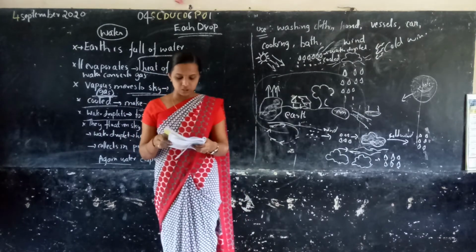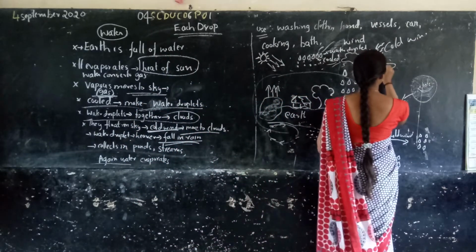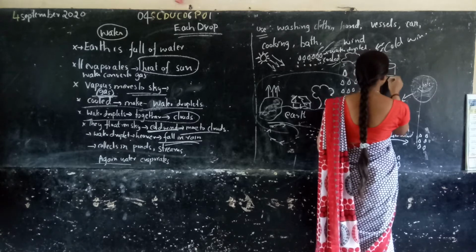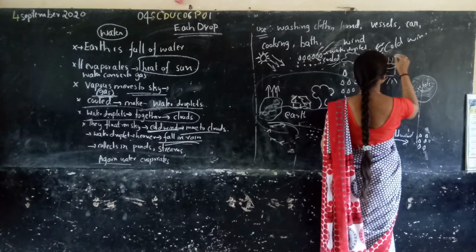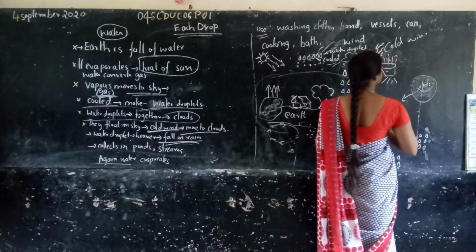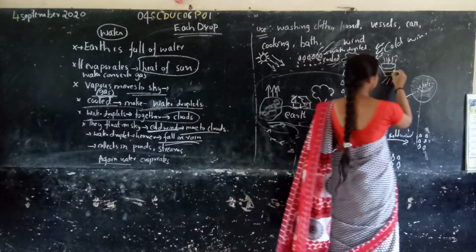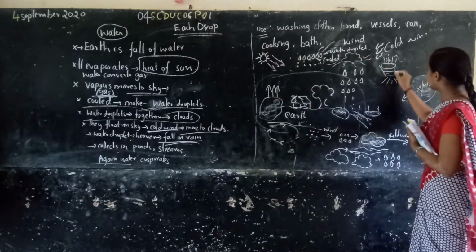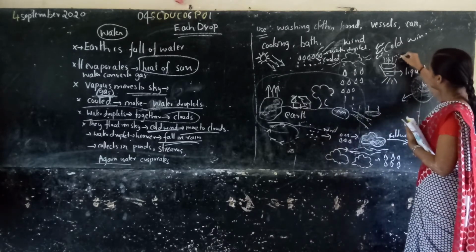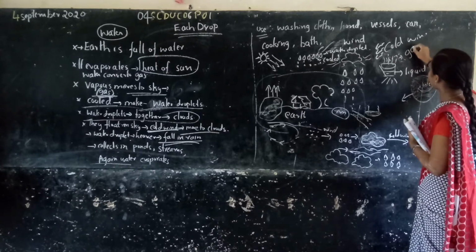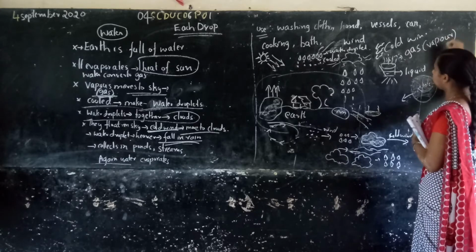So this is the cycle. Have you seen boiling water in your home? When you take a vessel and it is boiled, what happened? The water is boiled like this, right? So water is boiled. Have you observed this vapor? So what do you mean? Here water is in which state? It is in a liquid state. It converted to a gas form or vapor, right?